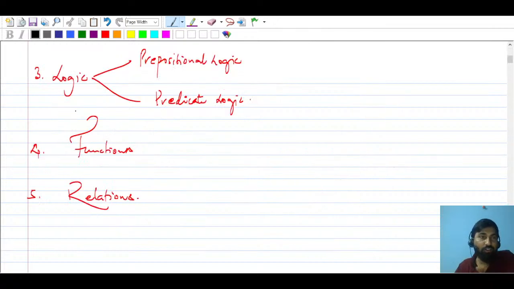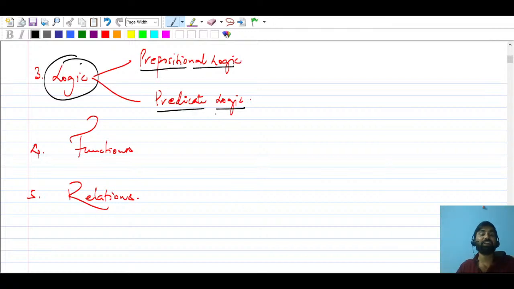Next, we will talk about logic. There will always be two kinds of logic: propositional logic, and then predicate logic. So we'll talk about propositional logic, then we'll talk about predicate logic, and how we can convert predicate logic into propositional logic using quantifiers and all those things.